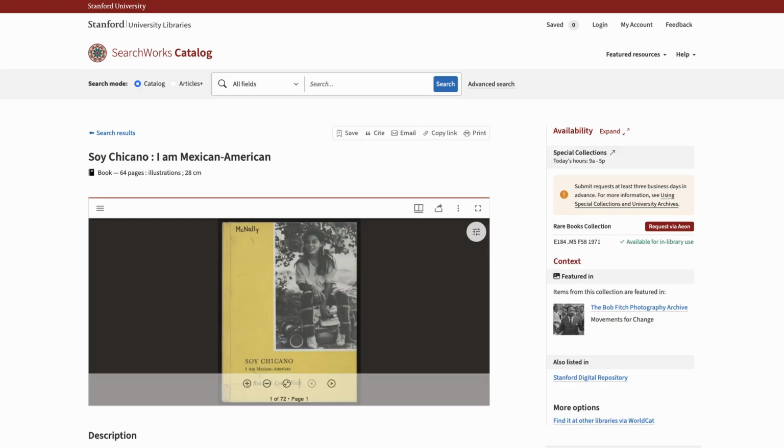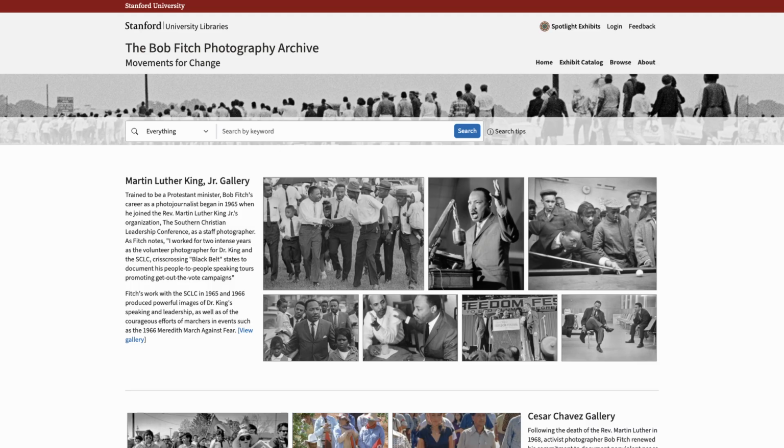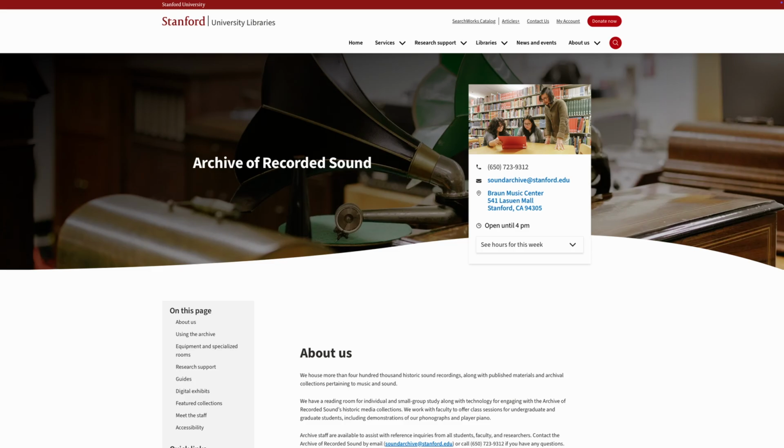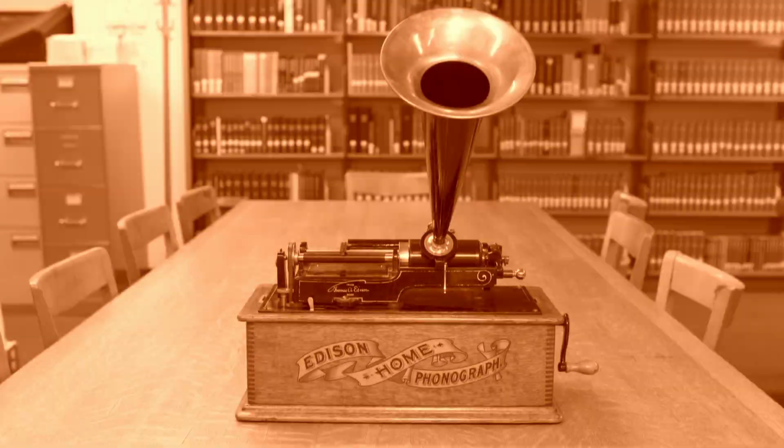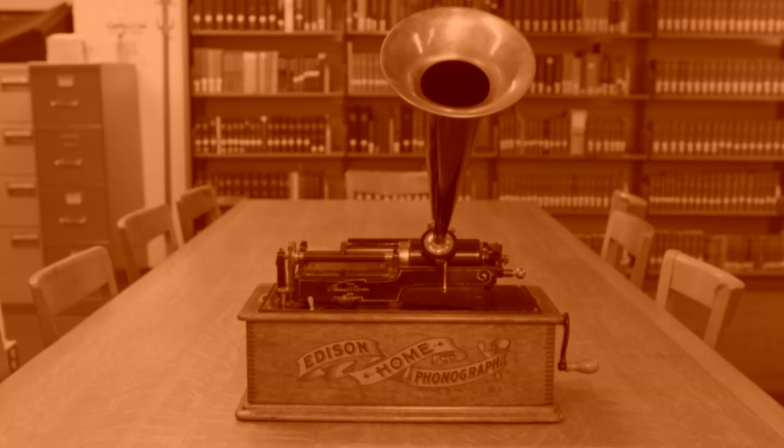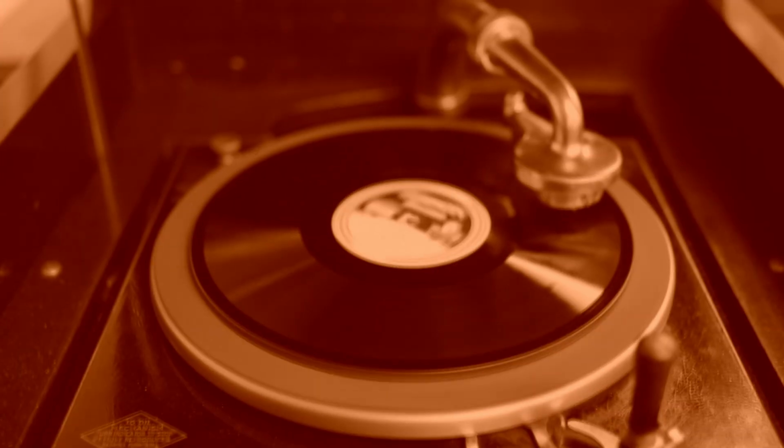Special Collections provides access to online streaming collections directly from Searchworks. One such primary source is called Soy Chicana, which is part of the large Bob Fitch photograph collection. In addition to photographs, there are also audiovisual primary sources. These are part of Stanford's Archive of Recorded Sound. The Archive of Recorded Sound contains over 400,000 items in nearly all formats ever developed to record sound, including vinyl records, wax cylinders, and phonographs. One popular example is the piano rolls collection.